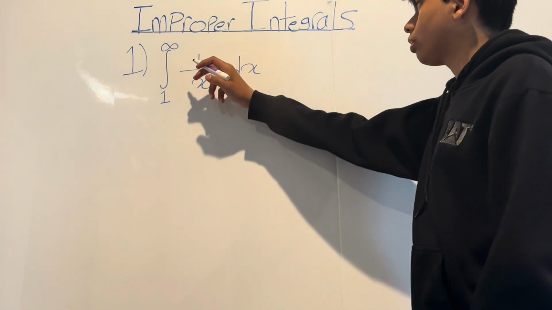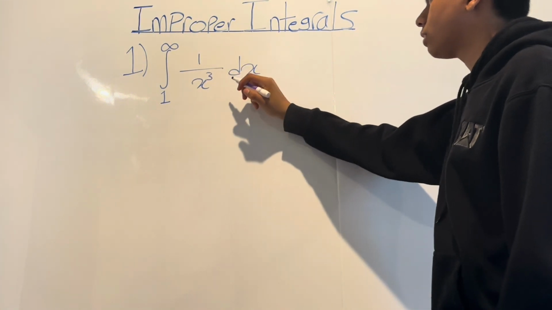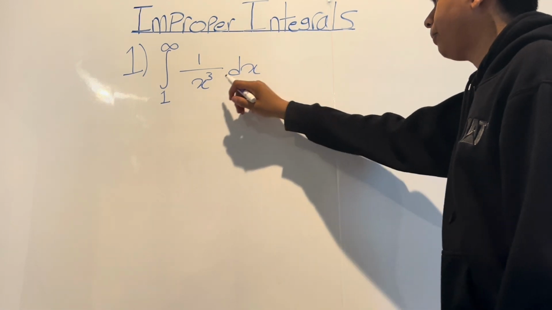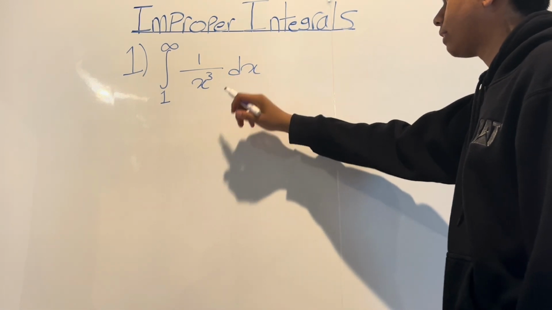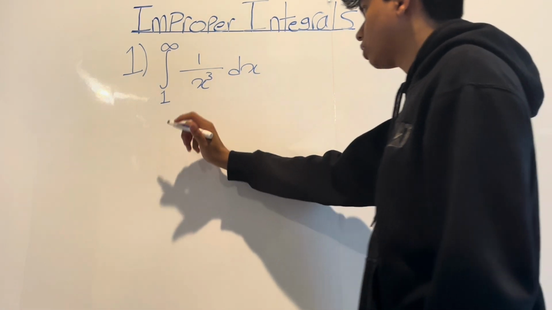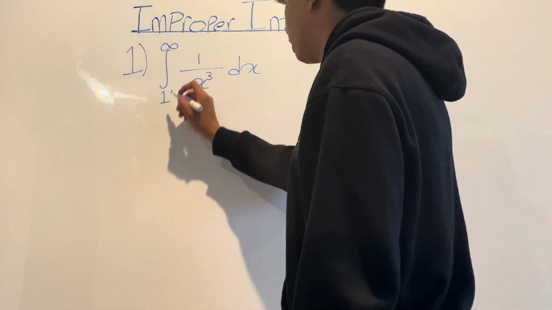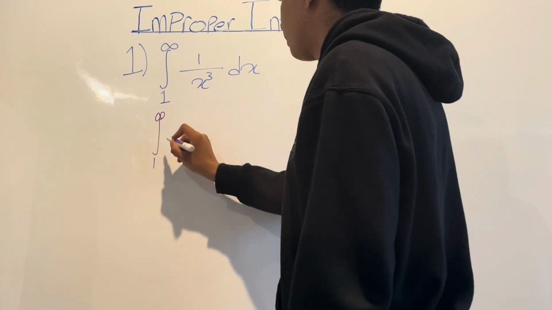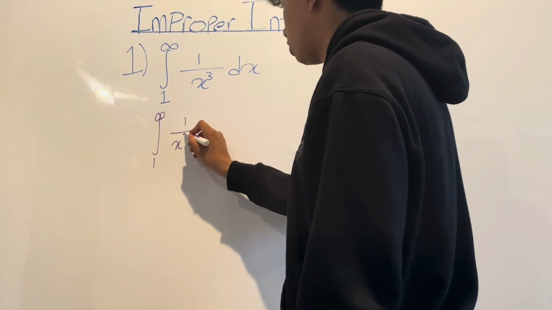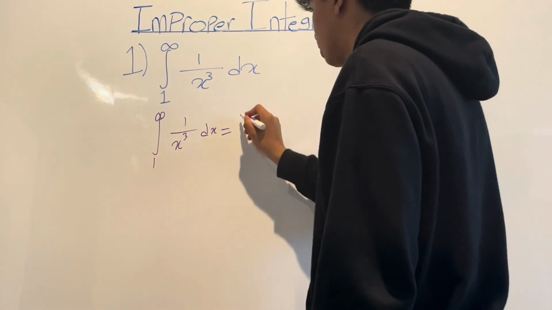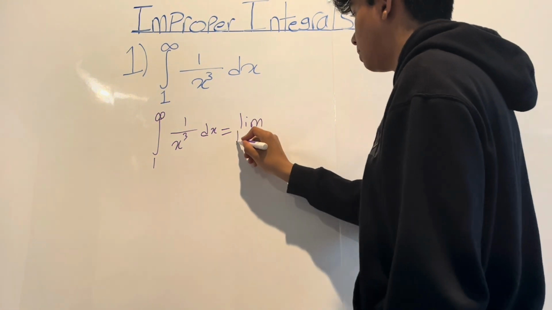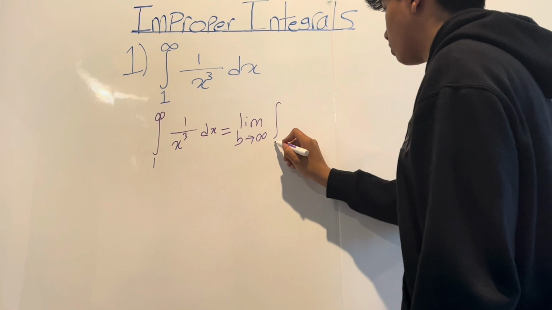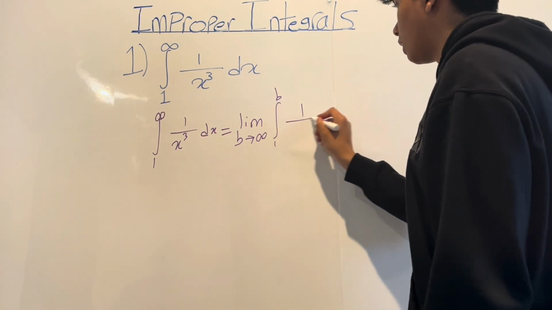Question 1, we have the integral of 1 over x cubed dx with the bounds 1 through infinity. So first we know that this function will approach 0 as x approaches infinity. So now we can use the limit definition. So the integral from 1 through infinity of 1 over x cubed dx is equal to the limit as b approaches infinity for the bounds 1 through b, and the function.